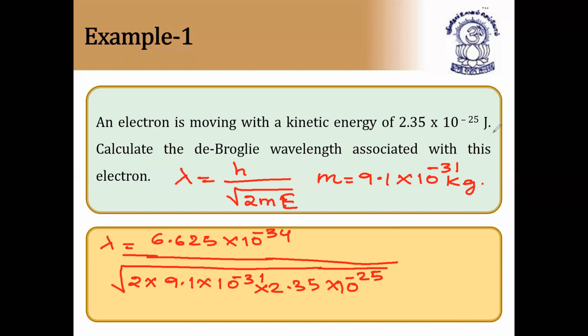And you can write 10 to the power of minus 56 you got in the denominator. So this 10 to the power of minus 56 can be taken as 10 to the power of minus 2 whole to the power of 28. Then you'll get 10 to the power of minus 56. So 10 to the power of minus 2 root is 10 to the power of minus 1, that is 0.1. So like that you can easily solve this question.